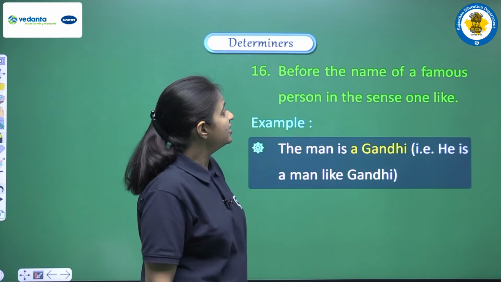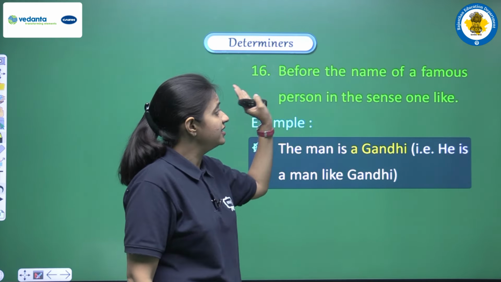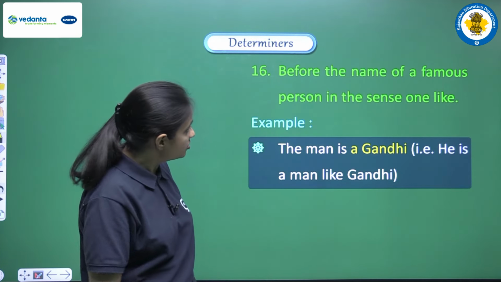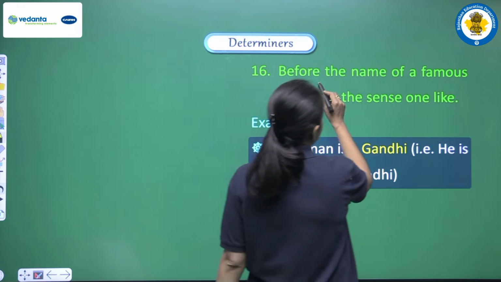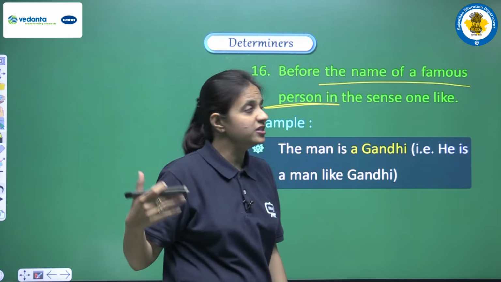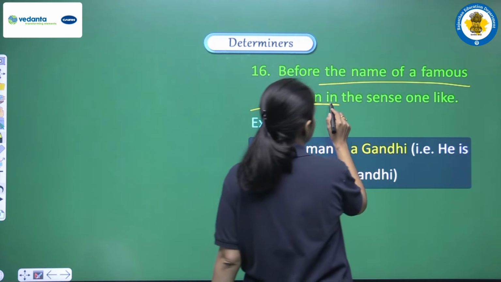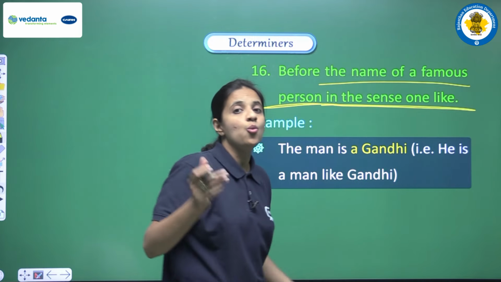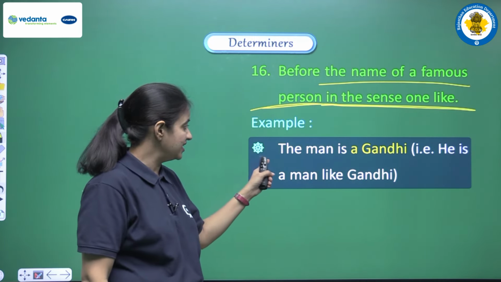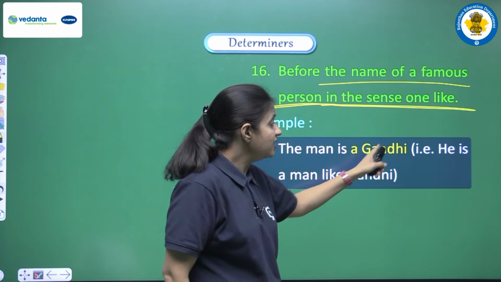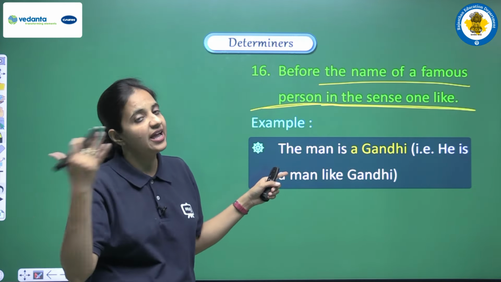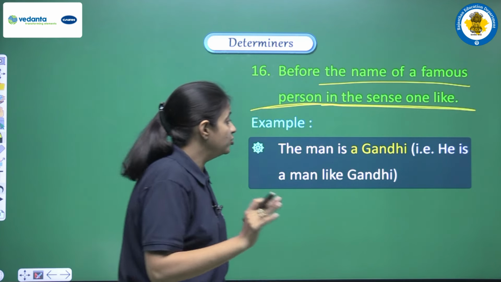Next is before the name of a famous person in the sense of one like. This is very important, students. We can use a or an if we are having the name of a very famous personality, a very famous person, and we are having the meaning in the sense of one like. That time we can use a or an. How? Let's see the example. The man is a Gandhi. So suppose we are saying this for a person and we are saying that he is a Gandhi.